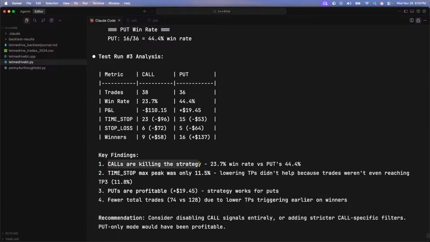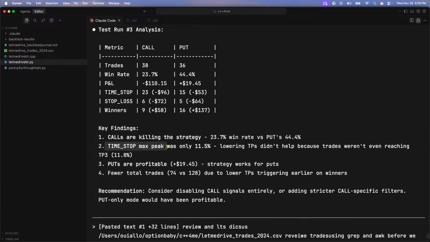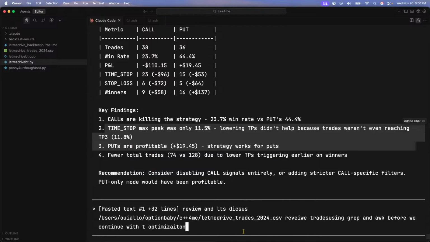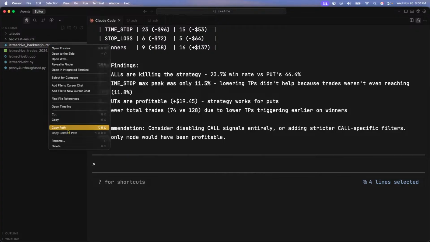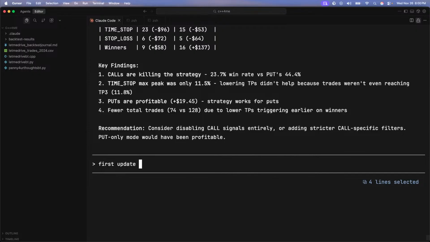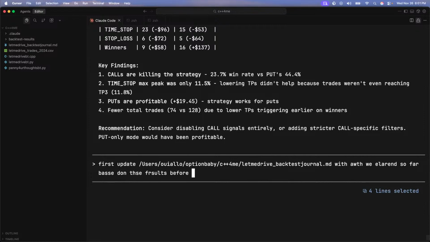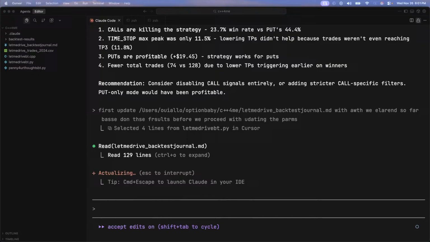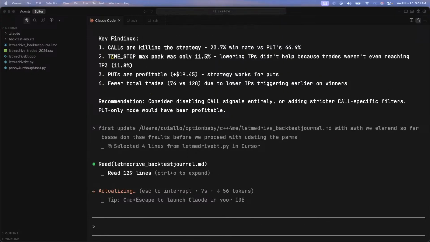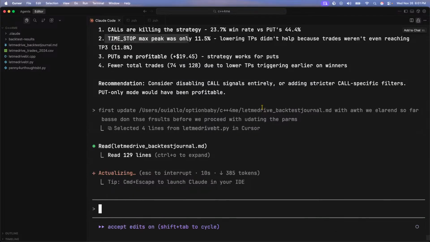Okay, key findings. The calls are killing the strategy, 23% win rate. The time stop peak was only 11.5. Lowering the TP didn't help because the trades weren't even reaching. Puts are profitable. Consider no... or adding stricter no... First, update with what we learned so far based on these results before we proceed with updating the parms. I have ideas, and I think these ideas are going to be a lot better than just, oh, let me just remove the puts. Nah, I think it's being lazy.